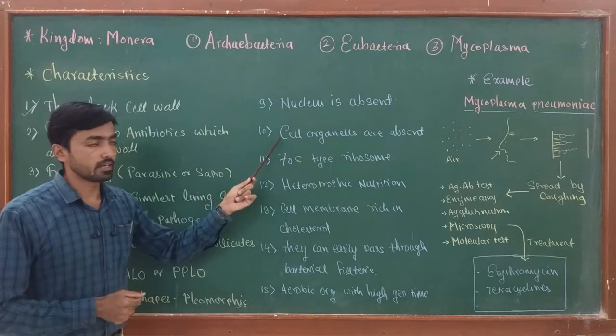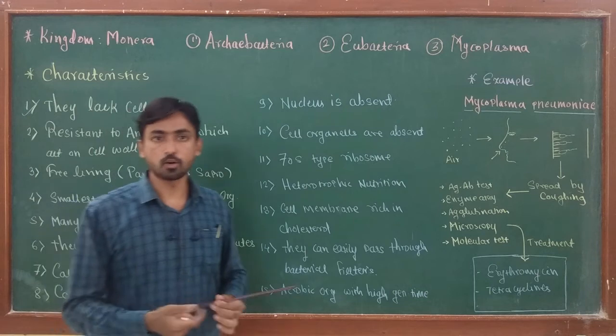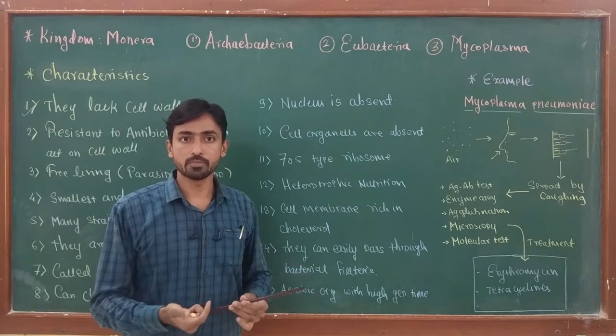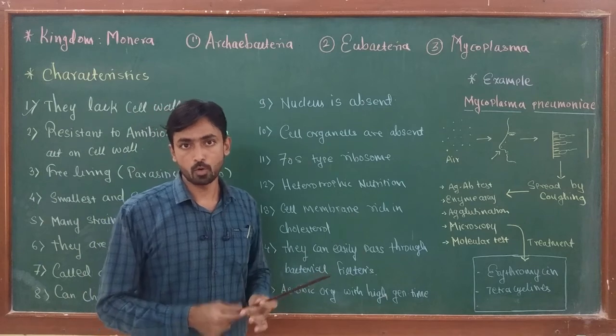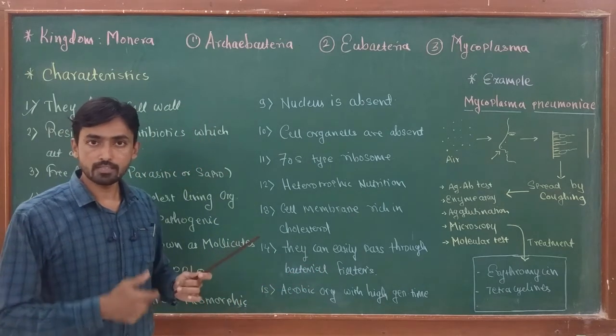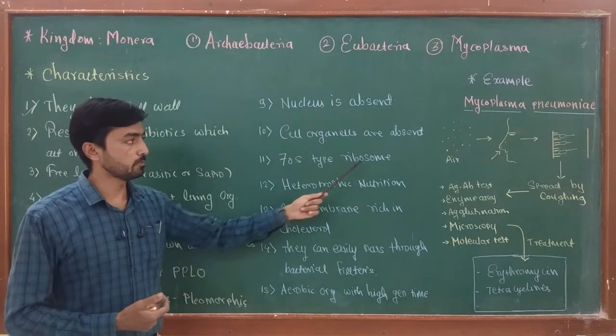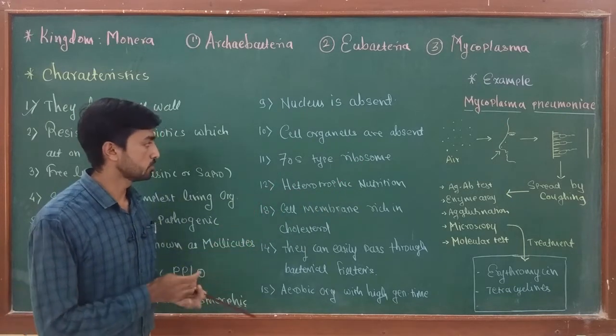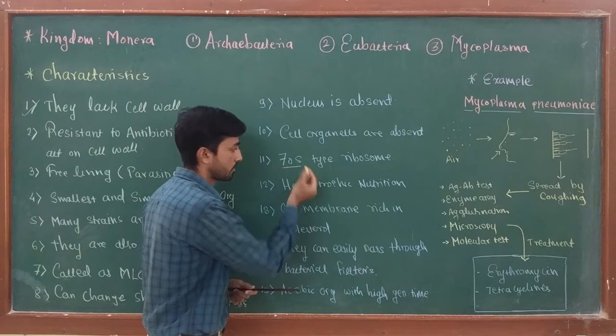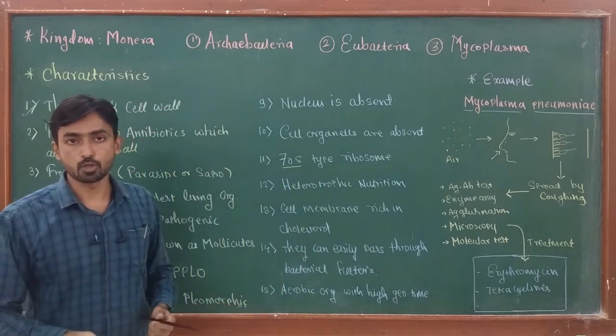Then cell organelles like mitochondria, Golgi complex, and endoplasmic reticulum are absent in mycoplasma. The only thing is that the protein synthesizing factories, that is ribosomes, are present in the mycoplasmal cell, and the ribosomes are 70S type. This is the characteristic feature of a prokaryotic cell.